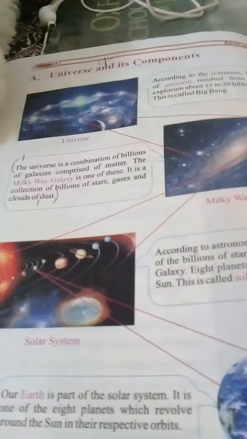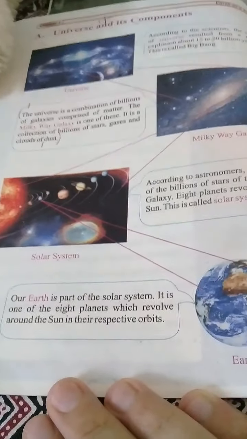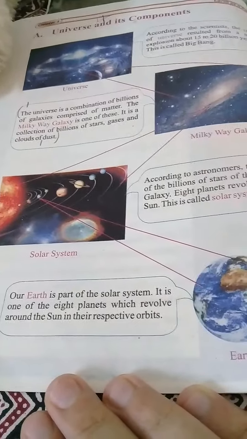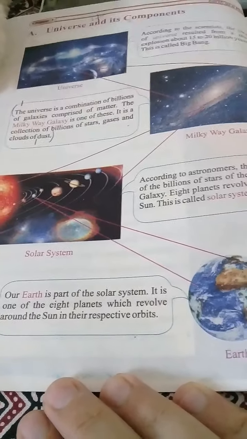You can see on the picture the arrow has been shown by the combination. We started from the universe, then I told you about the Milky Way galaxy, then about the solar system, and about the sun. The sun is a part of the solar system, and then I told you about the earth. Our earth is a part of the solar system. It is one of the 8 planets which revolve around the sun in their selective orbits.